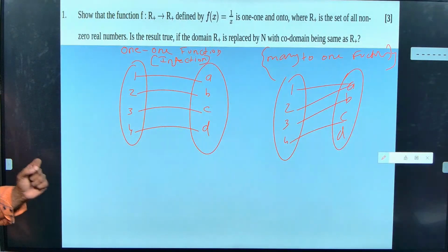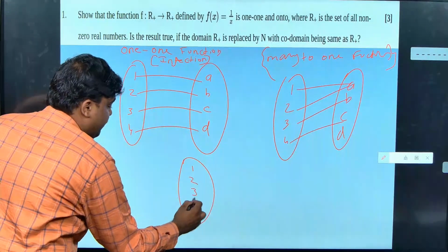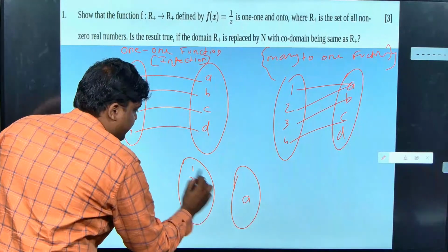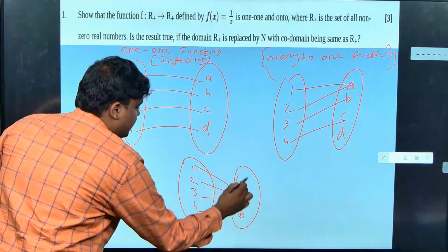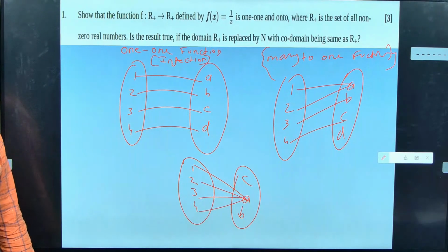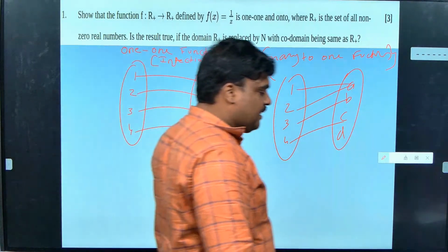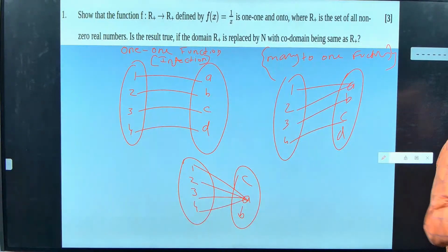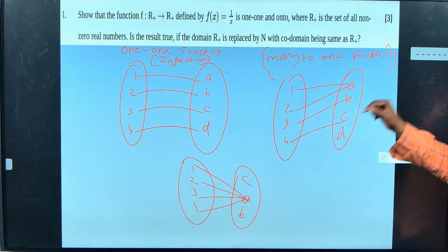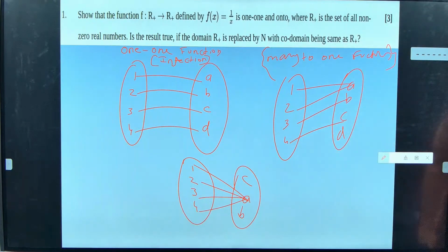In the many-to-one function itself, when 1, 2, 3, 4, everything goes to the same thing, then I am going to call it a constant function. Are you getting these 3 kinds of functions, guys? Super. These are the first 3 types of function. On the basis of how it is mapped, I classify into one-to-one function or many-to-one function. Obviously, constant function is an example of many-to-one function. Any doubts in this?